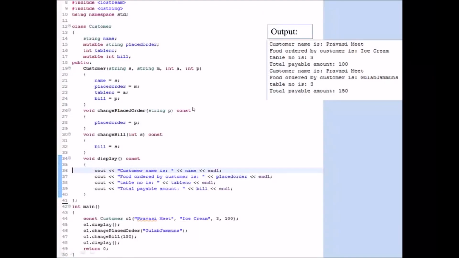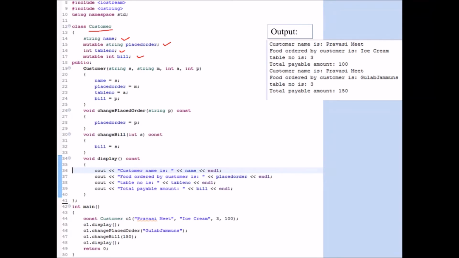Now, as you can see, this is a sample code which demonstrates the example of managing the orders in a hotel. Here I'm declaring a class. The name of the class is customer. Now customer has information such as name, then place order, that means the order that the customer places, this is a table number and this is a bill. So these are the four variables I have in the customer class.